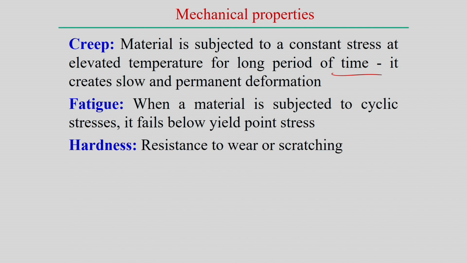And hardness is something we normally measure in experiments, as the hardness distribution of a particular component. Hardness is resistance to wear or scratching. All these properties, mechanical as well as physical, are significant to know, and we frequently use them in the different types of manufacturing processes. When you analyze any manufactured component, you normally need to evaluate these mechanical properties, and based on them the application area can be decided.